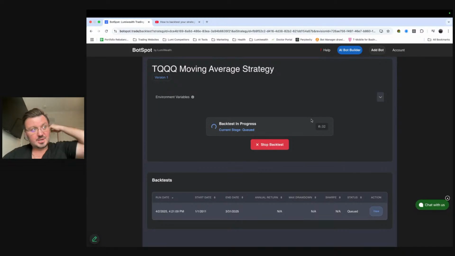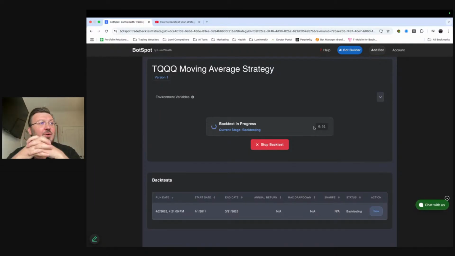We might have to restart this thing. We're still working out the kinks a little bit, so sometimes I have to start and restart and stop and restart it. So I'm going to give it a few seconds here. If it doesn't come out of queued, I'm going to stop it and start again. But essentially what's going to happen here is we're going to see how the strategy did over a long time period, right? There we go.